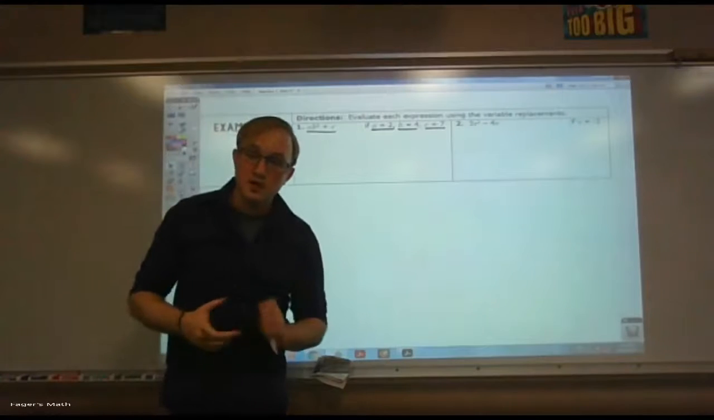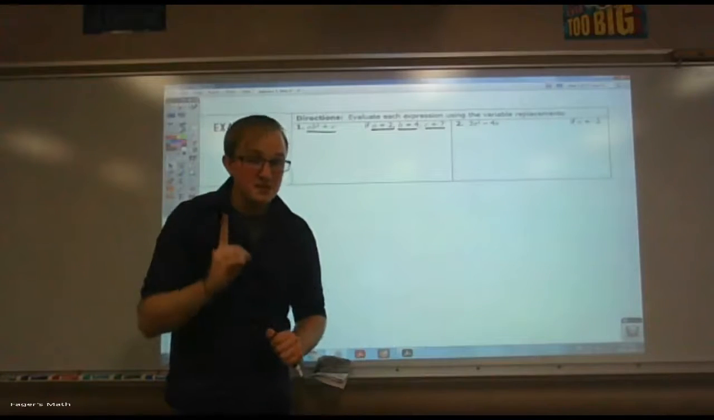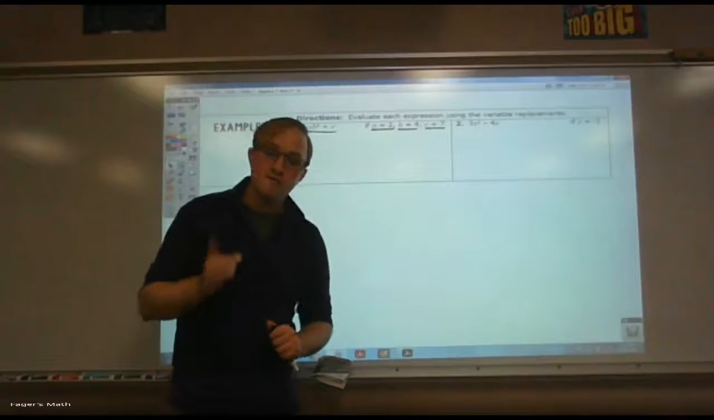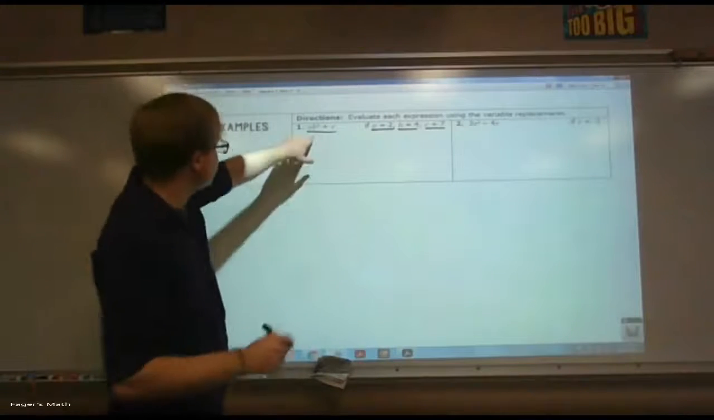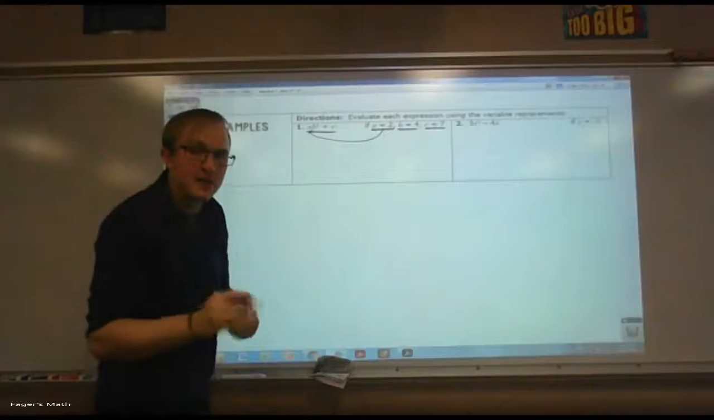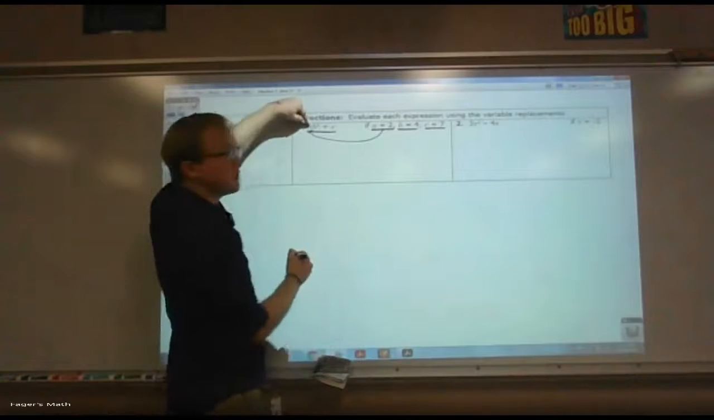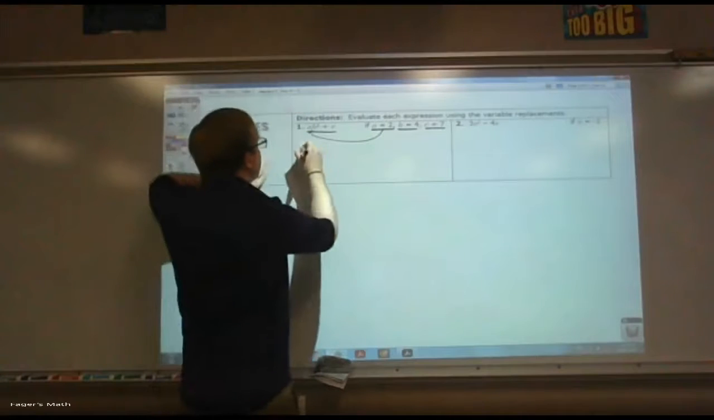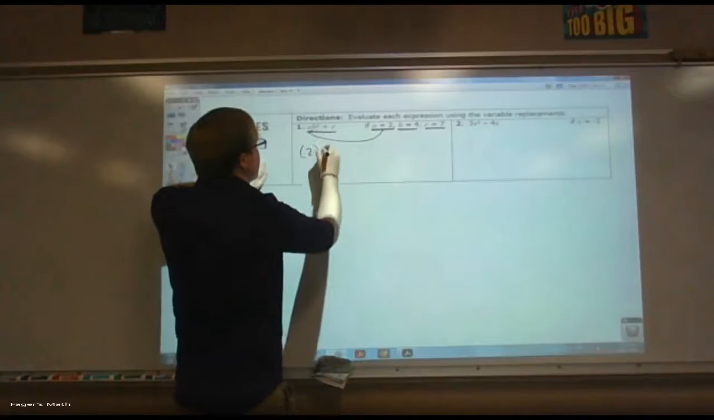Remember that first step that we're going to use? We're going to substitute in the known value for the variable. So where I see a, I'm going to put 2. Remember that part about parentheses? Let's start that. A was the first term in this expression. I'm going to put a 2 in parentheses.